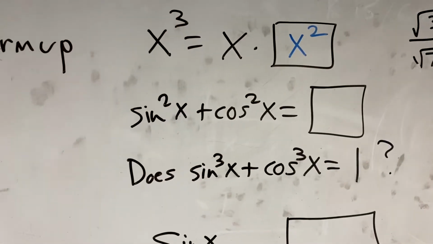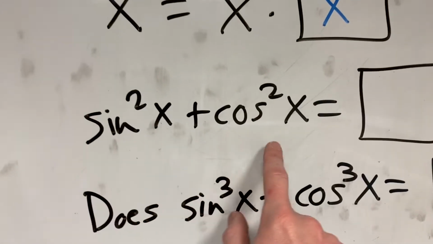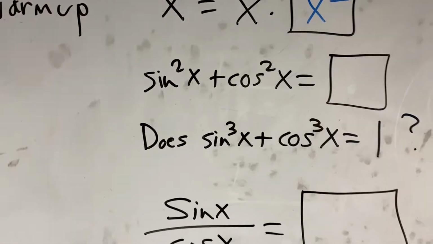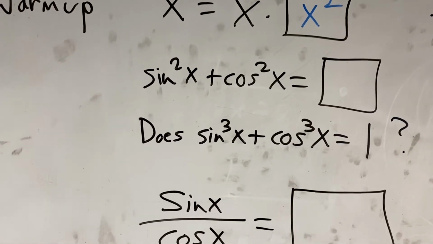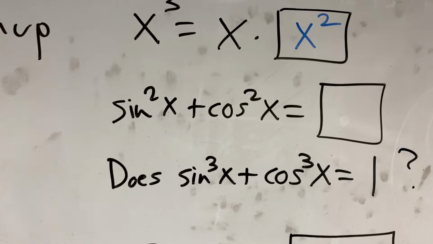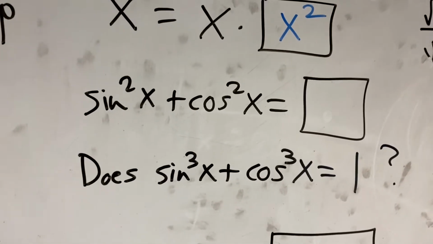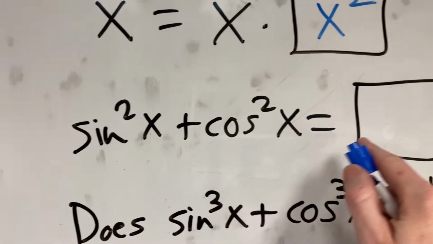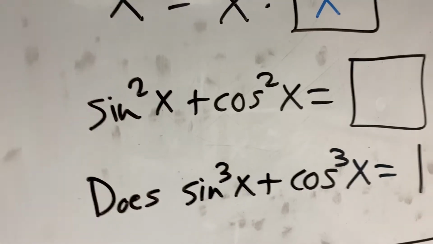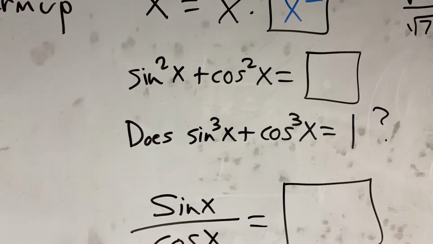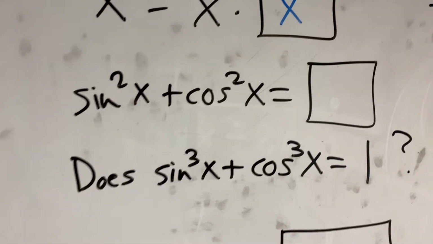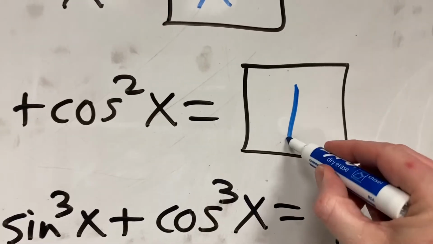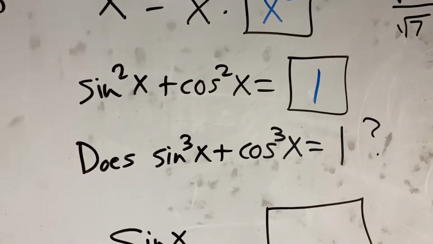Now, next one. Sine squared plus cosine squared equals blank. We learned this in integrated 3. We're doing it in pre-calculus. It comes back in AP calculus. Again, this is called the Pythagorean identity. A squared plus b squared equals c squared. Do you remember what sine squared plus cosine squared equals from integrated 3 and also from pre-cal discussions? It equals 1. That is a known fact.